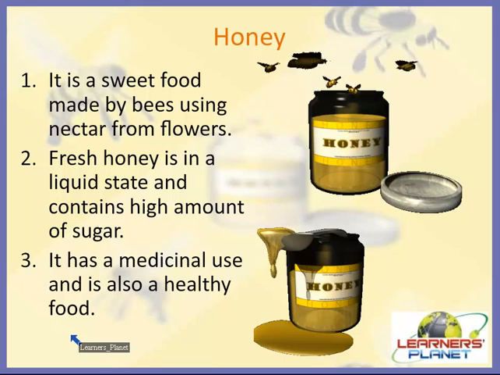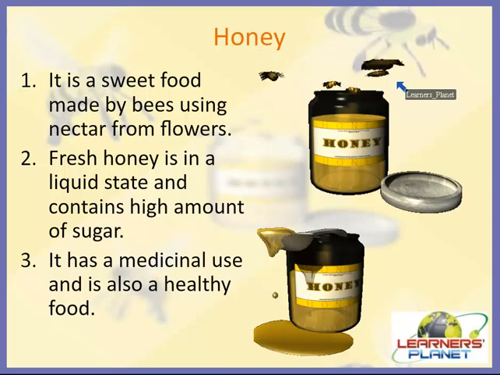Honeybees collect it from the nectar of flowers, and it is then collected by beekeepers and consumed by us. Bees use their stored honey as their source of energy, and it is also a source of energy for us.